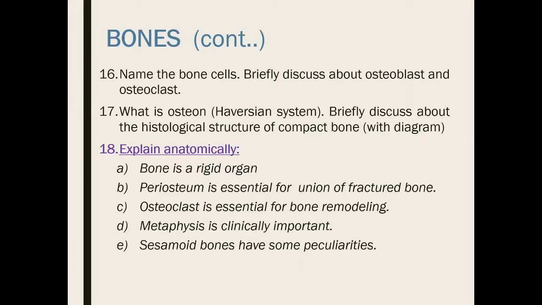Then the sesamoid bone has some peculiarities. You know that sesamoid bones are mainly formed by the friction of tendons, so they don't have any periosteum, and they do not have any blood supply, nerve supply, nothing. At the same time, they do not have a specific Haversian system, so they actually get their nutrition inside a joint by the process of diffusion. That is the main feature of the sesamoid bone.